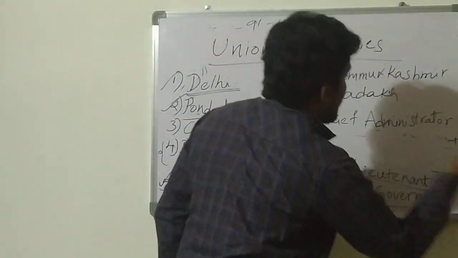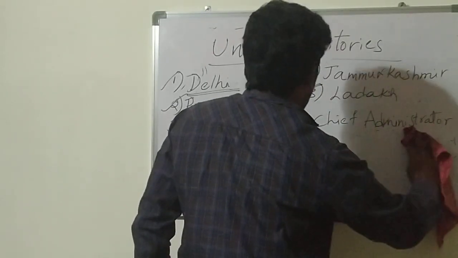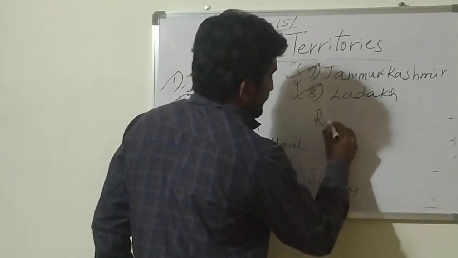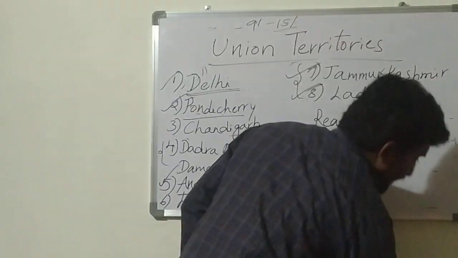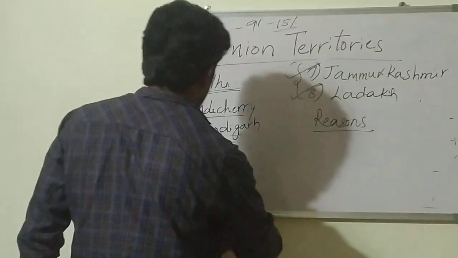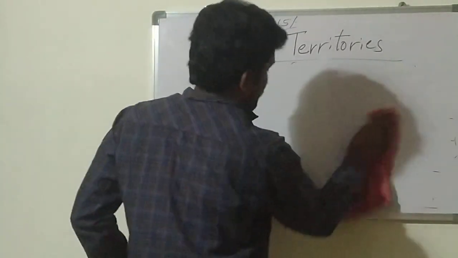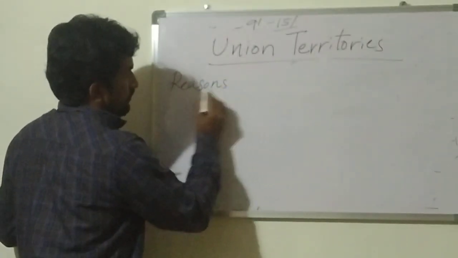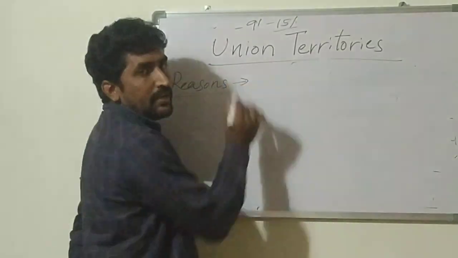So why were these union territories formed? Reasons for formation. There are three main reasons for the formation of these union territories.